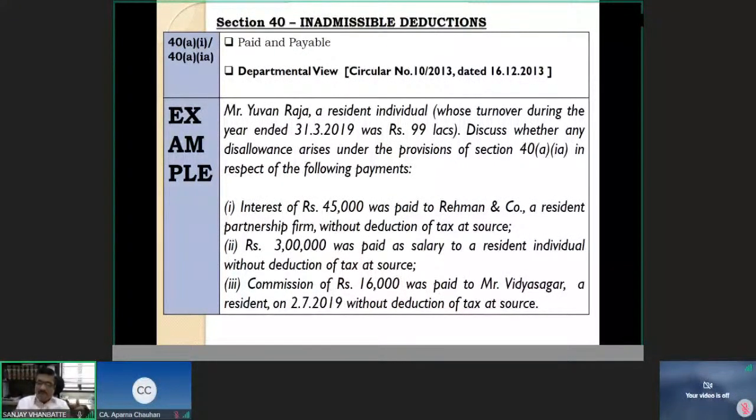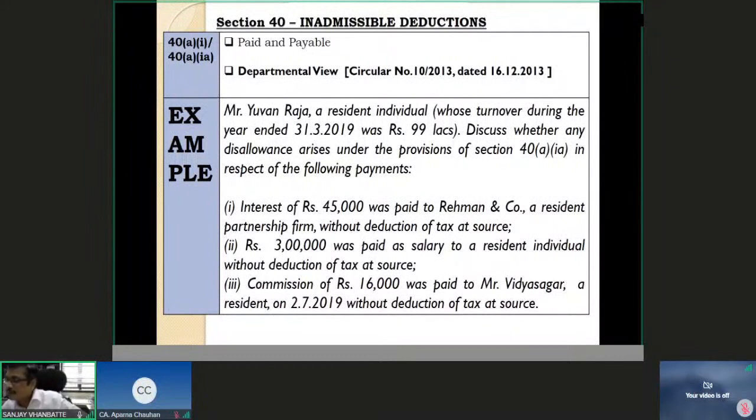Means, if in financial year 2019 my turnover is more than 1 crore in business, or 50 lakh rupees in case of my profession, then I am required to comply with the TDS provisions in financial year 1920, and so on. So in the previous year I must exceed the turnover limits of 1 crore and 50 lakh rupees. If I do, then only the next year I am liable for TDS provisions. And this is applicable only to TDS provisions other than salary. This condition is not there for salary.